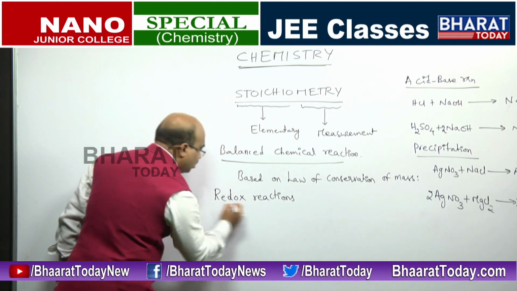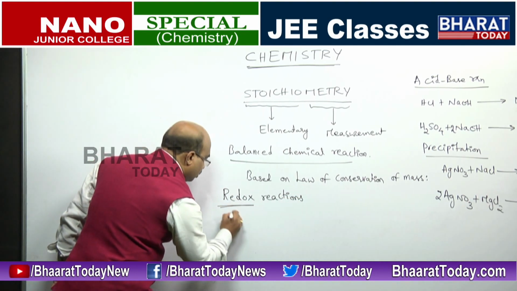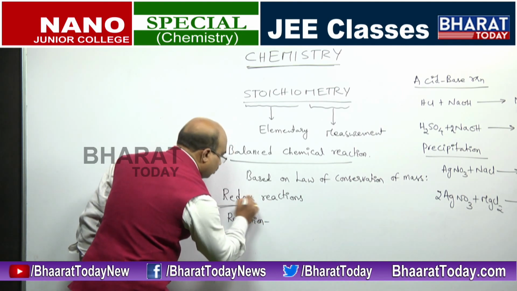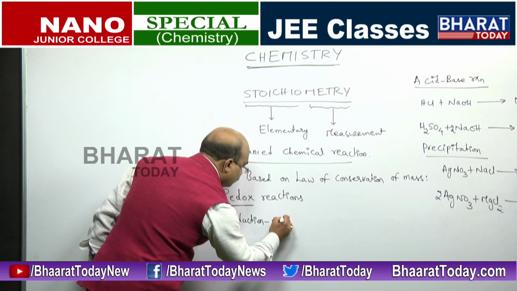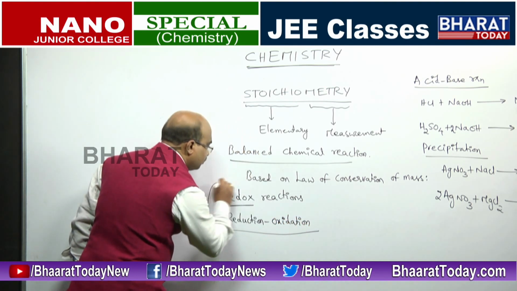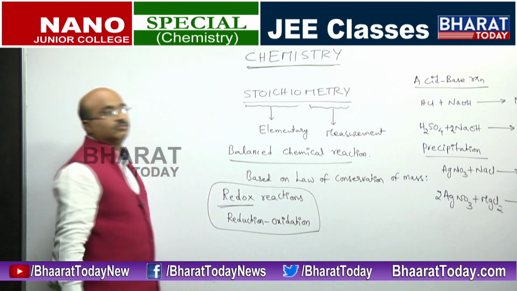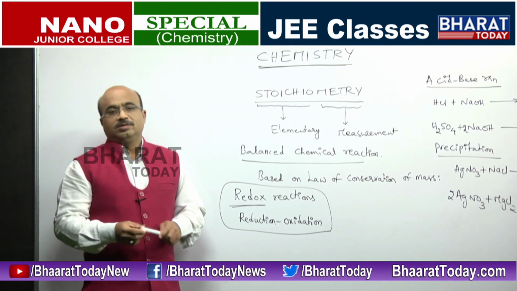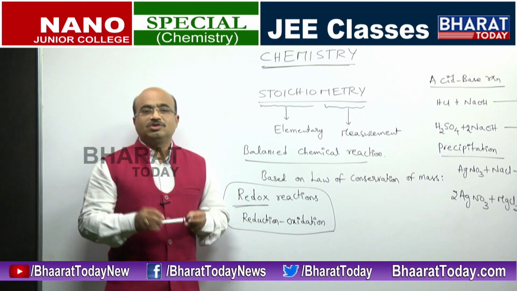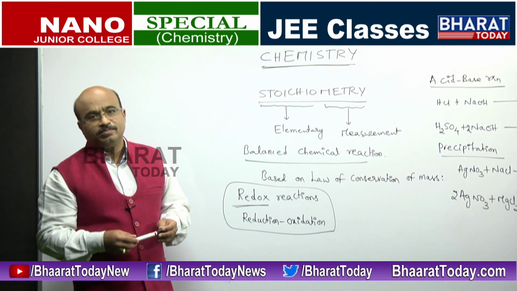So what is meant by redox reactions is, RED stands for reduction, OX means oxidation. So these oxidation reduction reactions mainly require some systematic method to be followed.